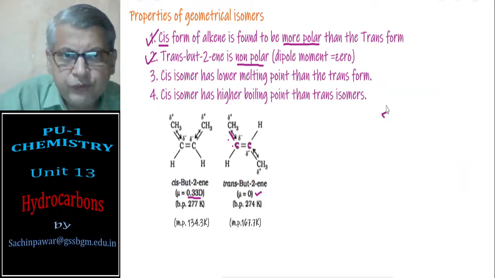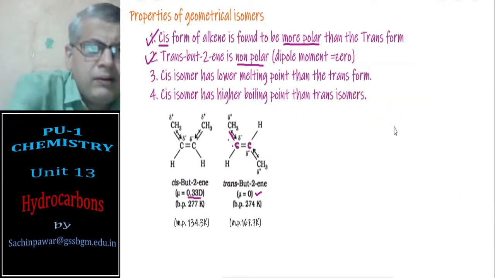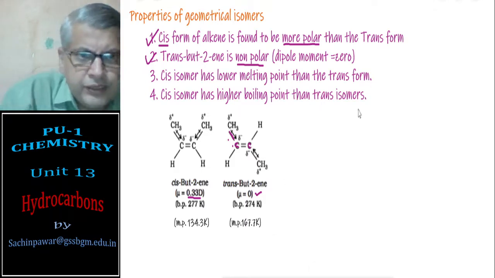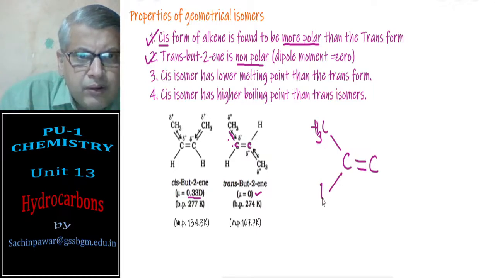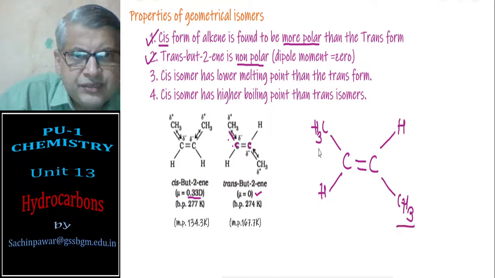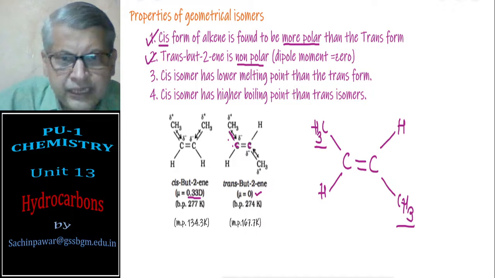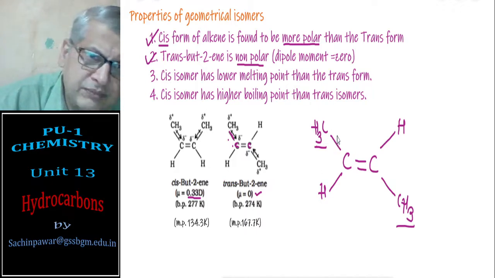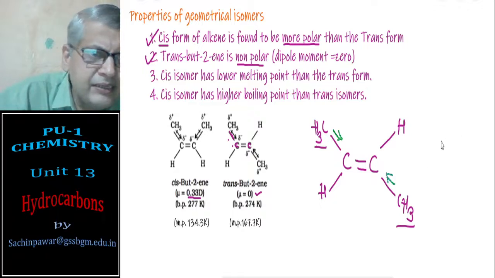Okay, so if you just take a double bond, you see we have a methyl group. This is hydrogen, a methyl, hydrogen and methyl, it is trans, because the two CH3 groups are on opposite sides. So the electron displacement of this bond is towards this, and these two are acting in opposite direction. Therefore, they cancel.